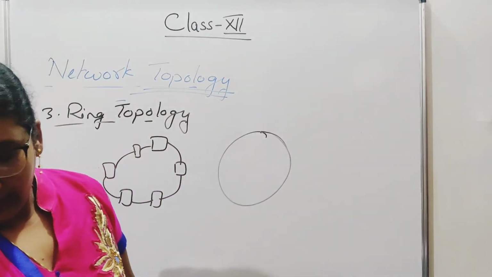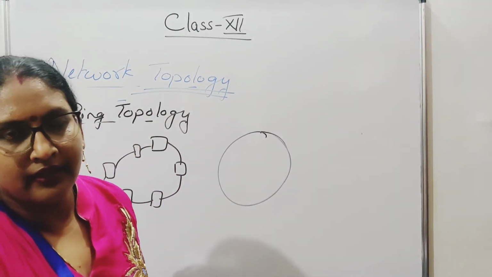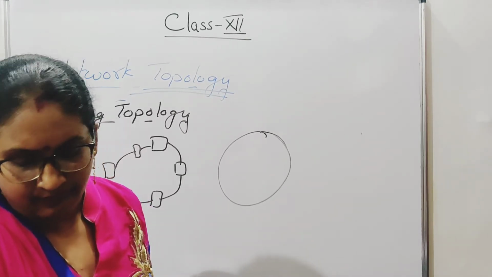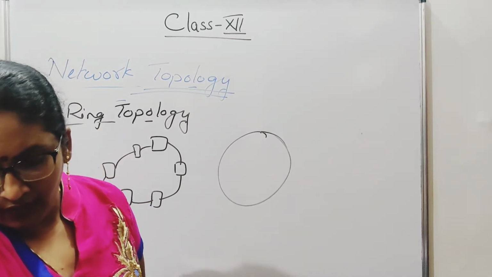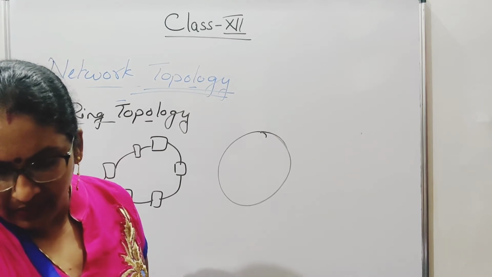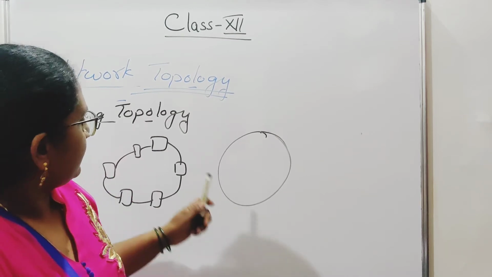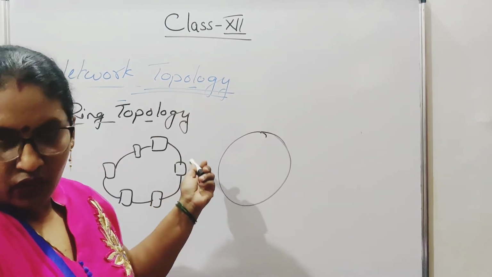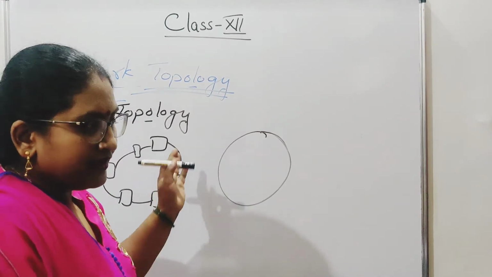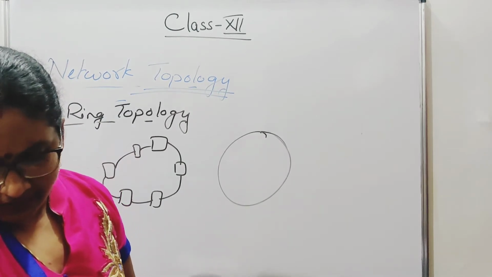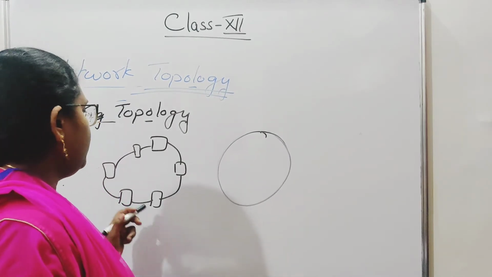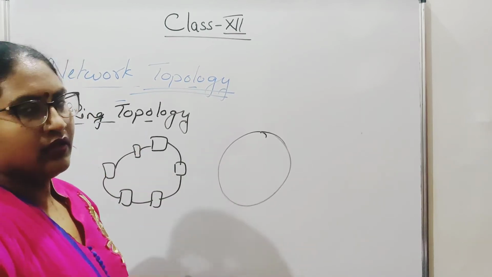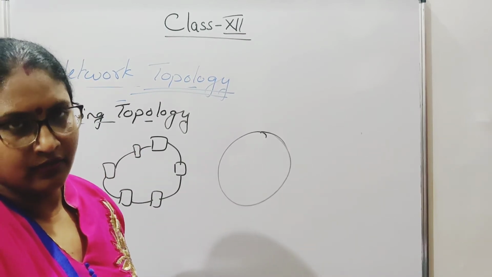Okay. The advantages of ring topology is your short cable length. Next one, no wiring closet space required. Means one computer is connected to only another computer only, na? So there is no interference of other computers' connection, and it is suitable for optical fibers. Optical fibers are used for the connection of ring topology.